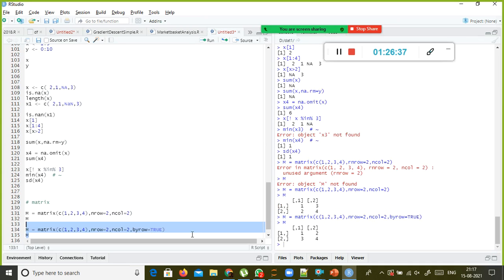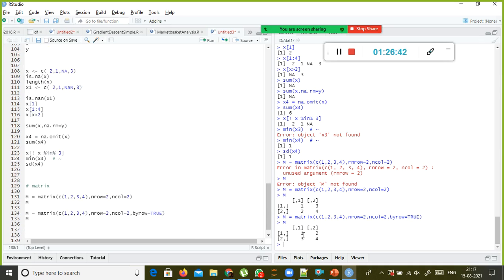One, 2, 3, 4, right? So that's all. See, the 1 and 2 are printed in the same row, and 3 and 4 are printed in the same way.